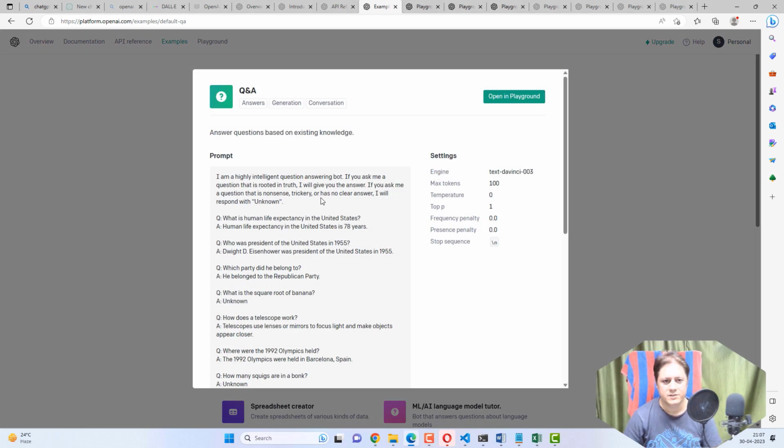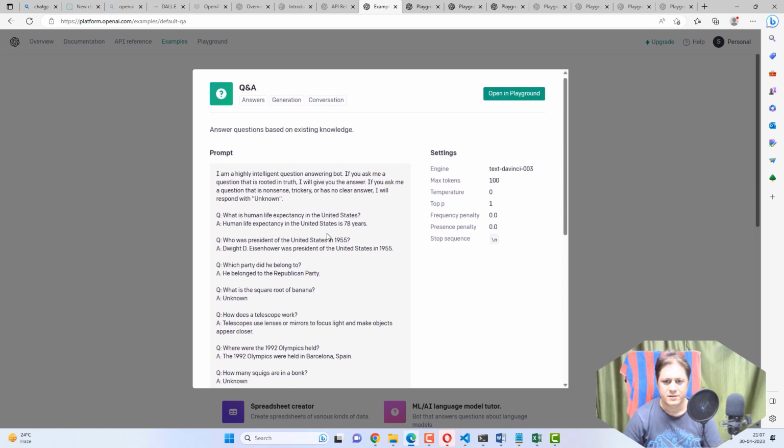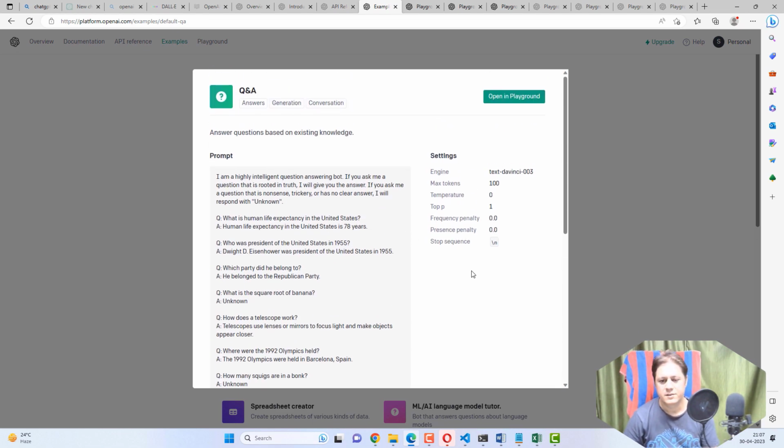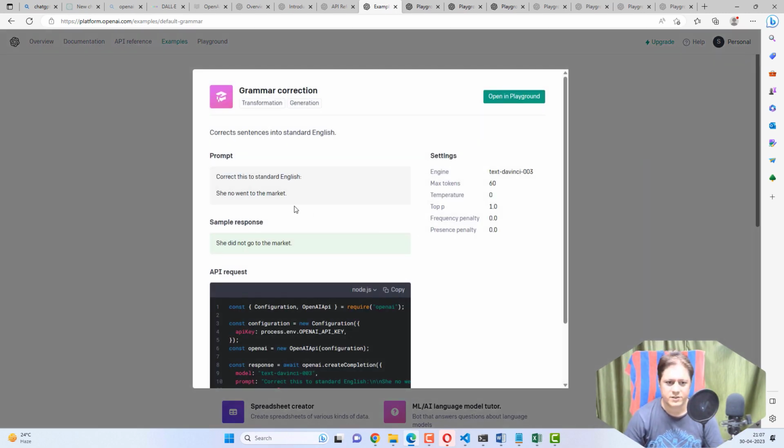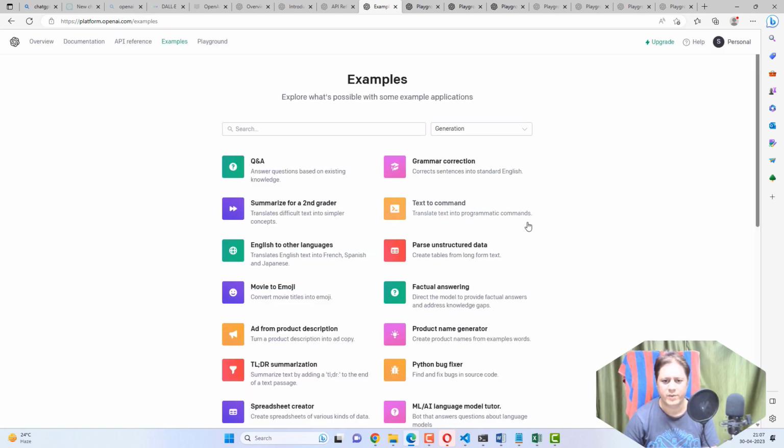The first example is question and answer, which I have already done. Then grammar correction. If you provide any grammatically wrong prompt, it will correct it. If you see here, she went to the market, it says she did not go to the market. It's quite straightforward, because it will just correct the grammar and respond back.